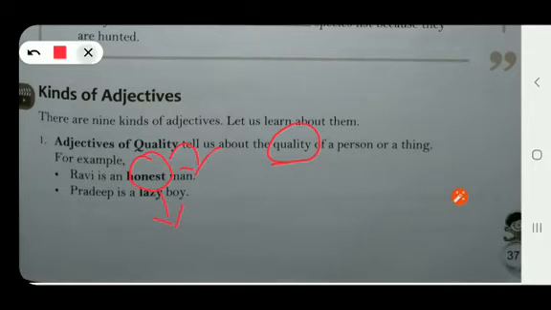In the second example also you can see, Pradeep is a lazy boy. Here also we are talking about a boy whose name is Pradeep, and this word lazy is describing the quality of the word boy. What is boy? Boy is a noun. So it is describing the boy. What kind of boy is he? Lazy. Right? So I hope you have understood the first kind of adjective.